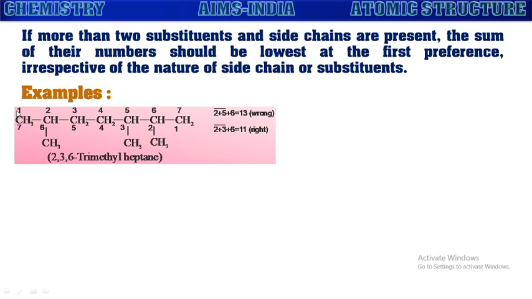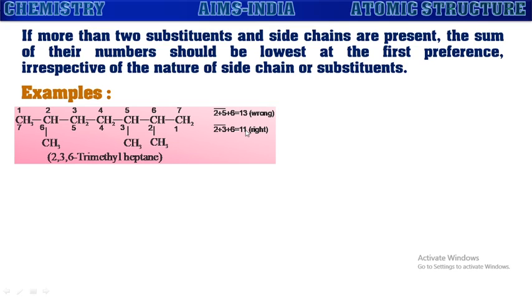If you number the compound from left to right, the carbons with side chains get numbers 2, 5, 6. That is a total sum of 13. If you number this compound right to left, the carbons with the side chains get numbers 2, 3 and 6. It is 11.